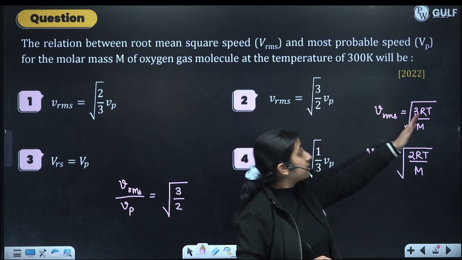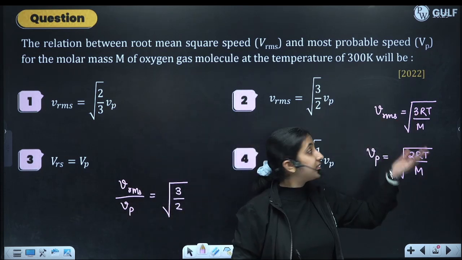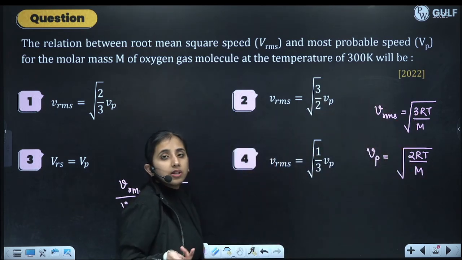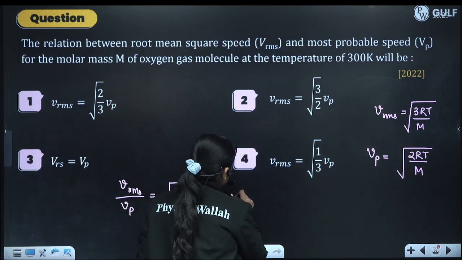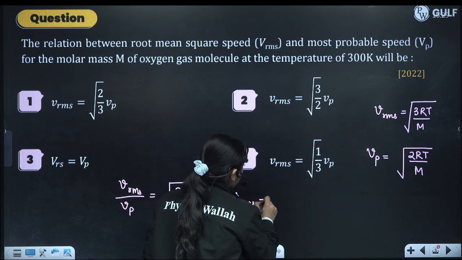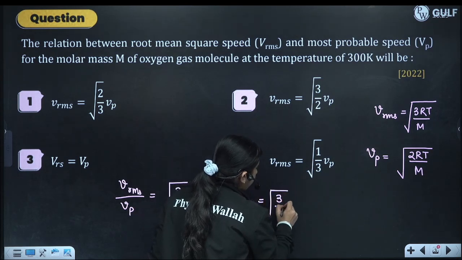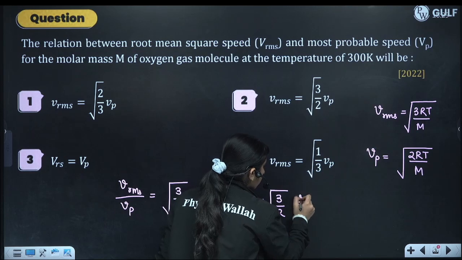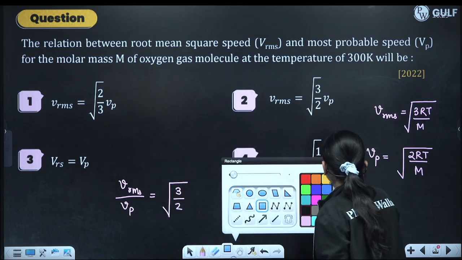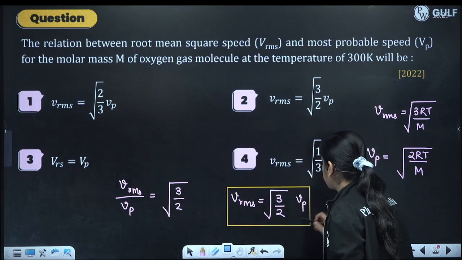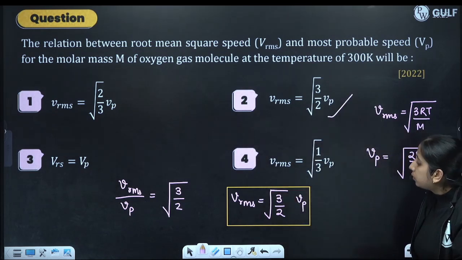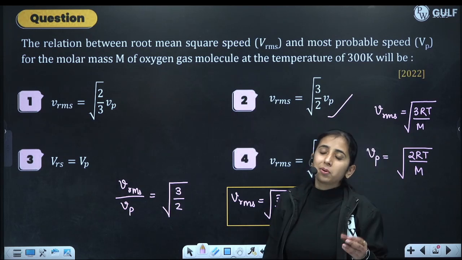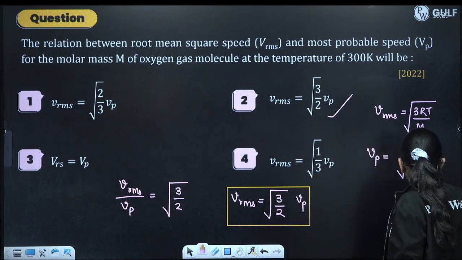Rest gets cancelled, gas is also same, so m will be same, temperature is also same, so T will be same, R is already a constant, so we get VRMS is equal to under root of 3 by 2 times the VP. Okay, this will be the answer. Option number 2, VRMS is equal to root 3 by 2 times most probable speed. This will be the answer.